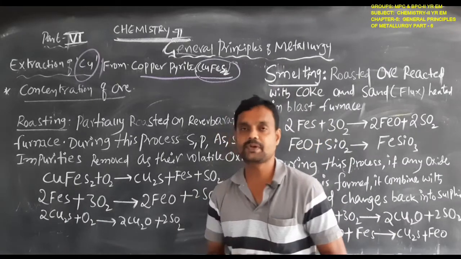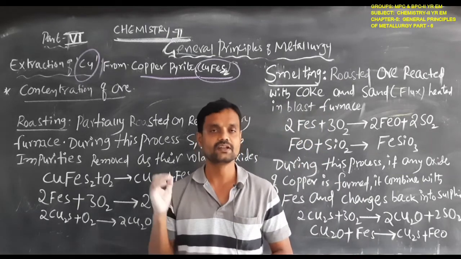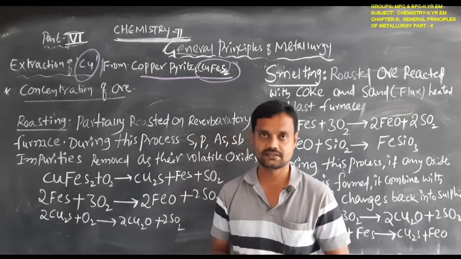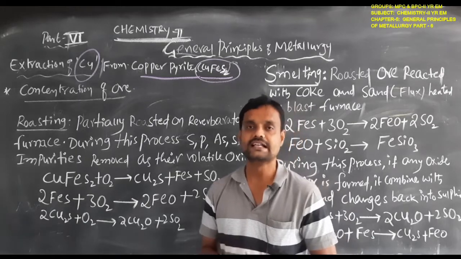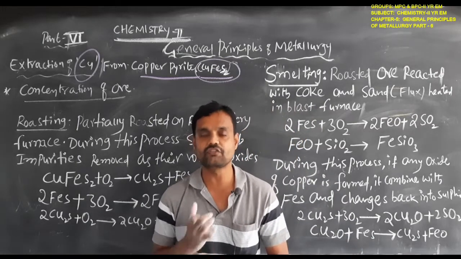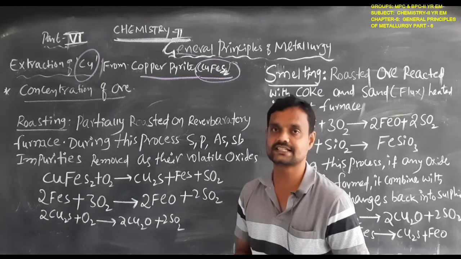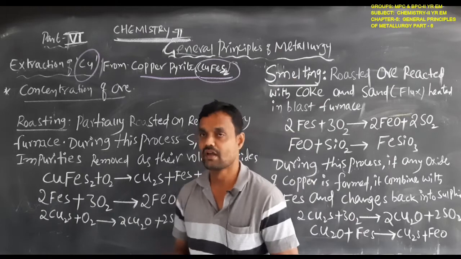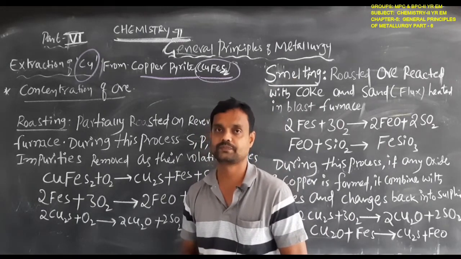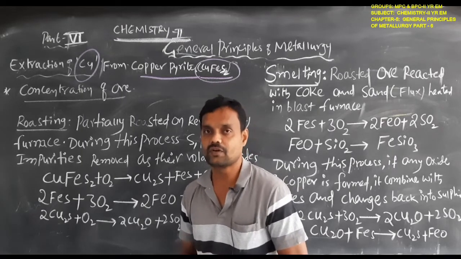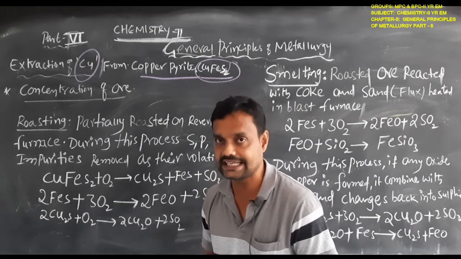So for extraction of copper from copper pyrites, the first step is crushing or grinding. We use ball mills to crush or grind the copper pyrites ore, and it is converted to powdered form. Then the next step is increasing the ore percentage, that is, the concentration of the ore. Copper pyrites is an example of a sulfide ore, so the ore concentration will be increased.